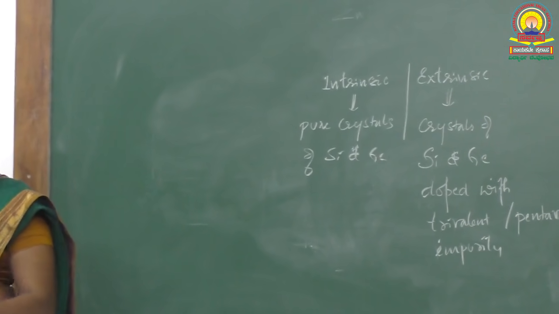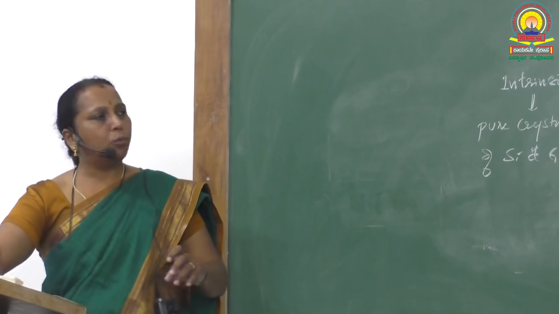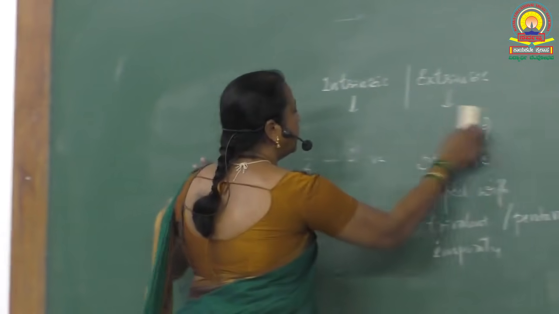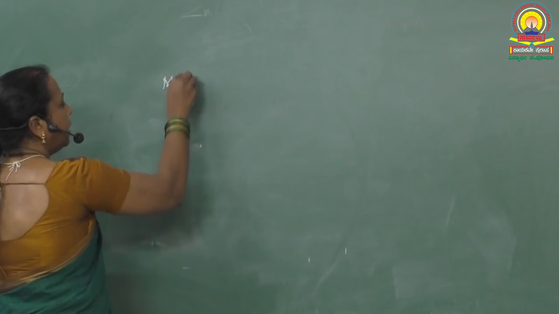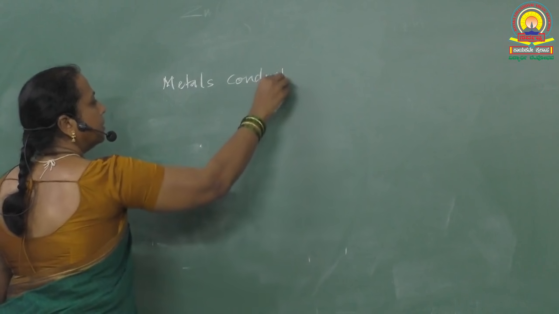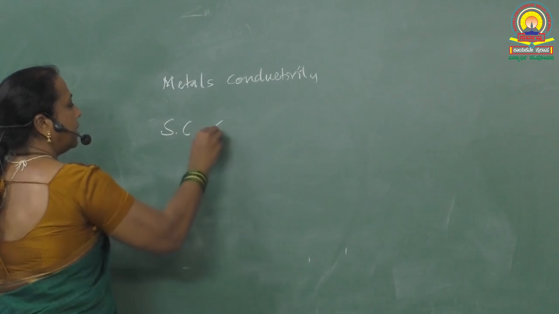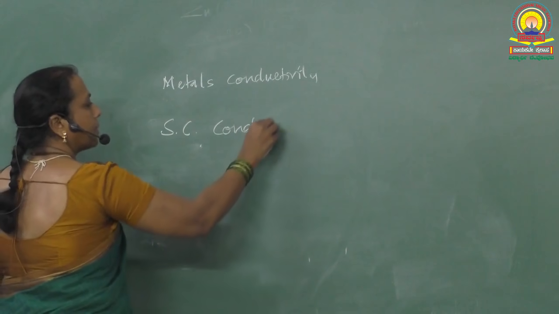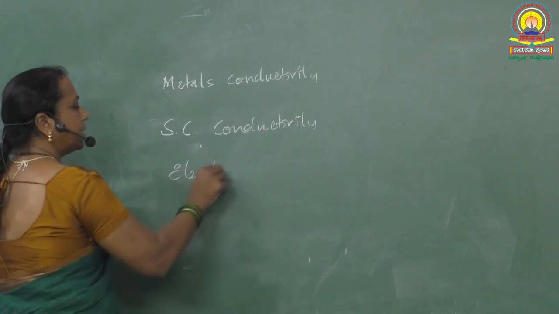Coming to the next, the 24th question. How does the electrical conductivity of an electrolyte vary with temperature? Electrolytes' conductivity, semiconductors' conductivity and metals' conductivity. Okay, I will be taking all three: metals' conductivity, semiconductors' conductivity and electrolytes' conductivity.